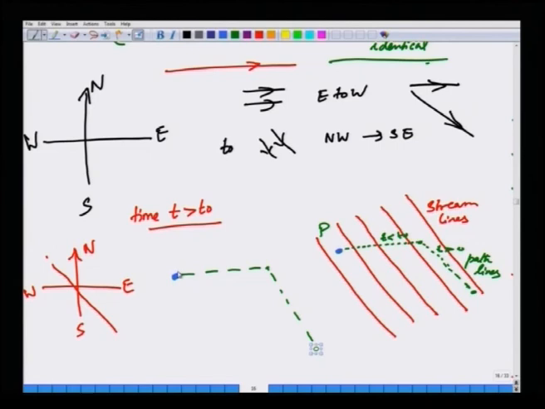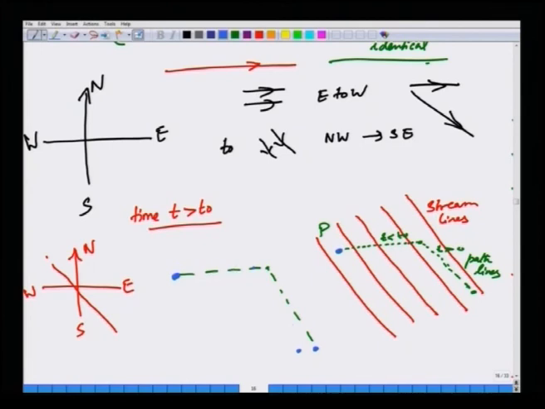What about streak lines? Streak lines will be slightly different. I will plot in blue. That point which was introduced at t equal to 0 will go all the way here and reach here. But the one that is introduced at a time delta t greater than t equal to 0 will not have reached up to here, it would have reached up to here, and it would have changed its direction because of the change in direction of the wind, it would have reached here.